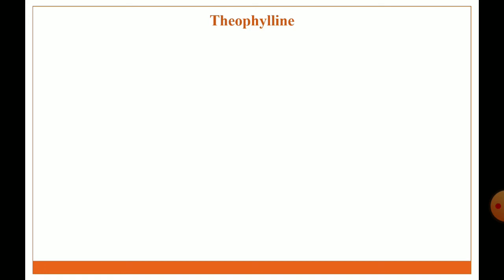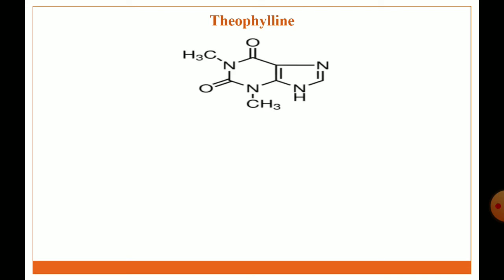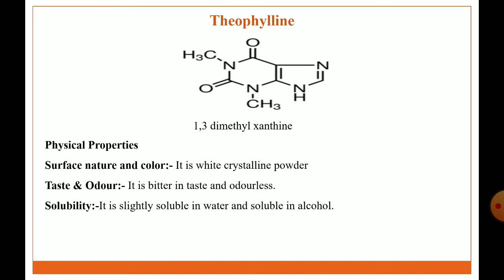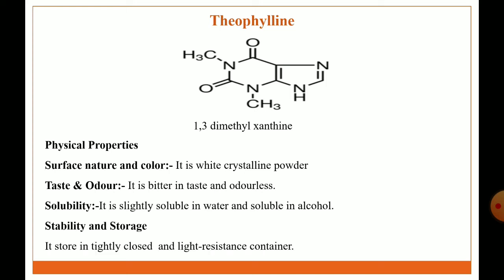The next analeptic agent is theophylline. This is the structure of theophylline, which contains the xanthine heterocyclic ring as the basic nucleus. The IUPAC name is 1,3-dimethylxanthine. Physical properties: it is a white crystalline powder. Taste and odor: it is bitter in taste and odorless. Solubility: slightly soluble in water and soluble in alcohol. Storage and stability condition: it is stored in a tightly closed, light resistant container.